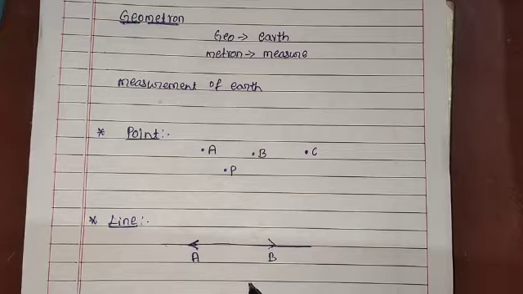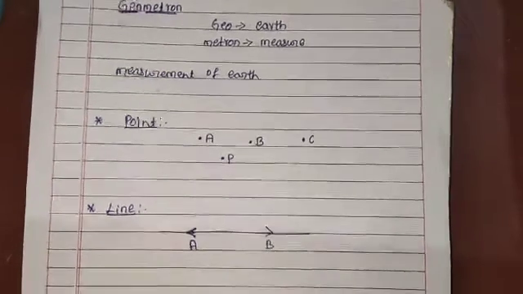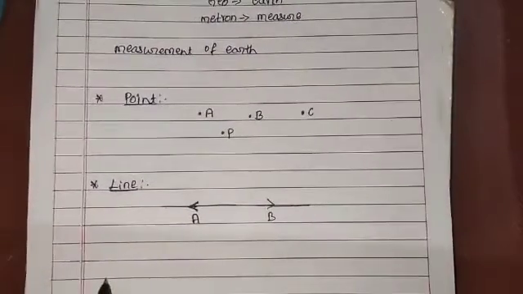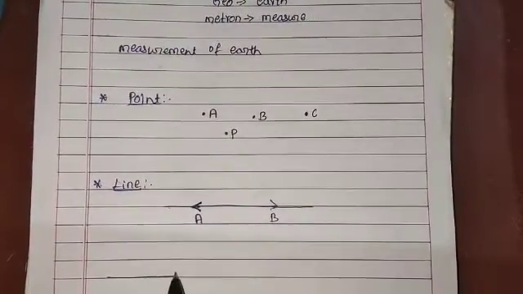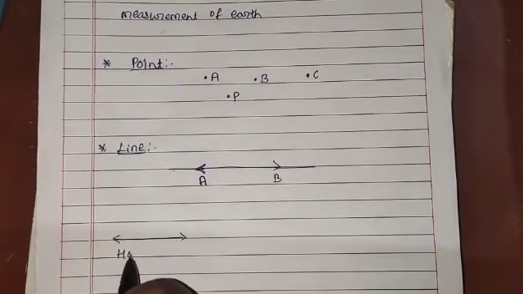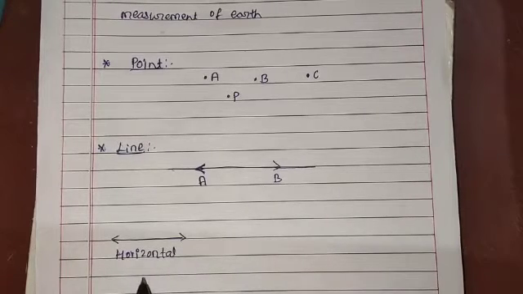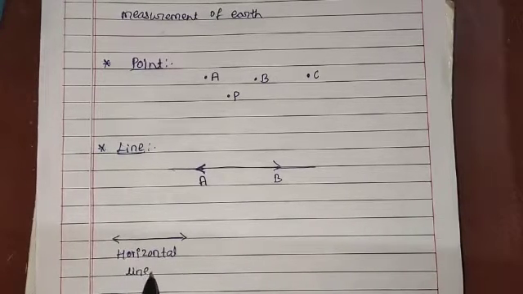Which are the kinds of lines? Horizontal lines, vertical lines, and slanting lines. These are all the kinds of lines we already learned in the previous class. These type of lines we call horizontal lines, horizontal straight lines.